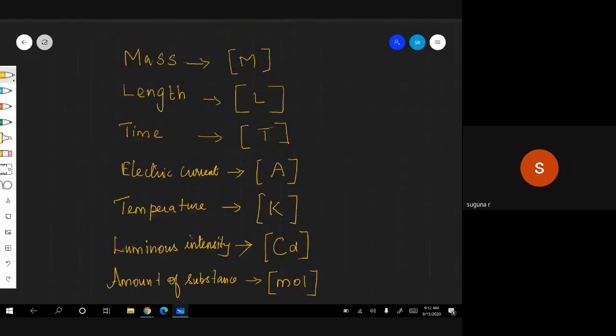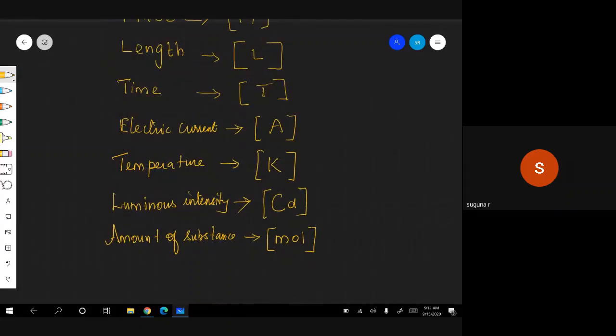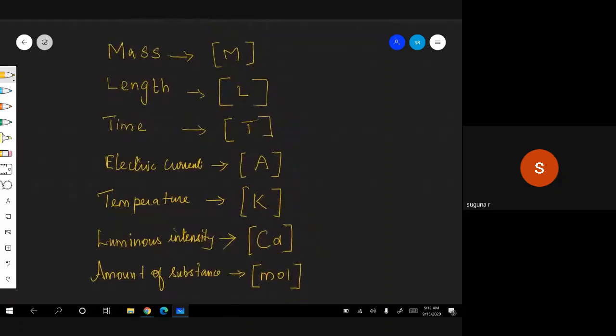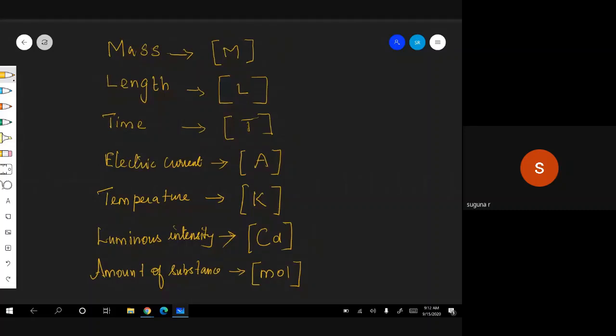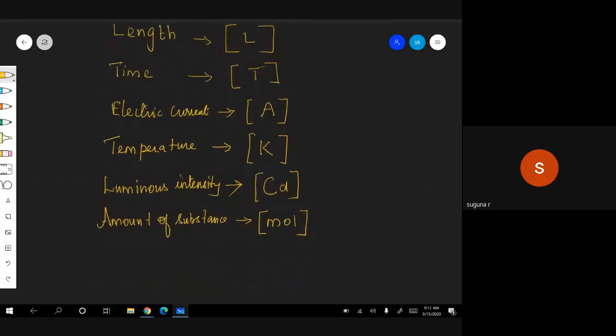These are all the 7 dimensions of the physical world, the basic physical quantities. To represent the dimension of mass, within the bracket capital M is the dimension of mass.